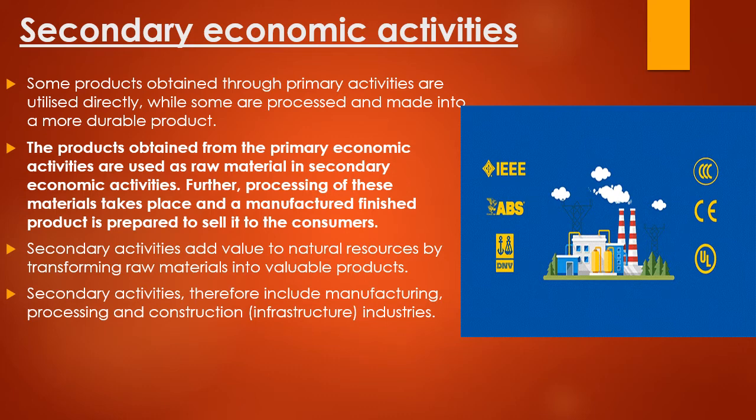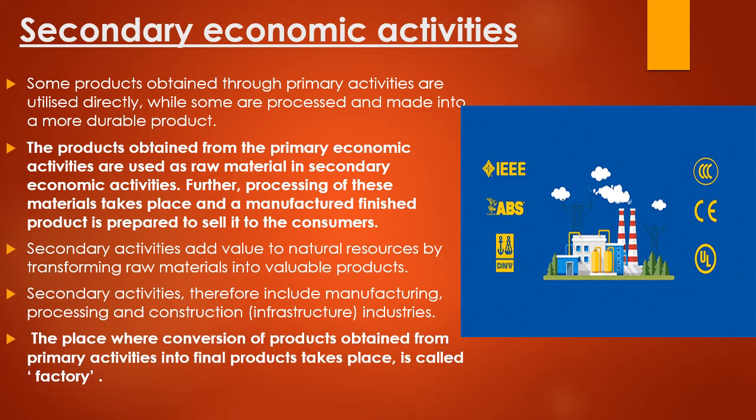So secondary activities add value to natural resources by transforming raw material into valuable products. Whenever there is some transformation in the raw material and then there is some gain in the value of that material in the process of processing, then that product becomes valuable. So this is how the secondary activity takes place. The secondary activities therefore include manufacturing, processing and construction of infrastructure of industry. So all these things come under secondary industries.